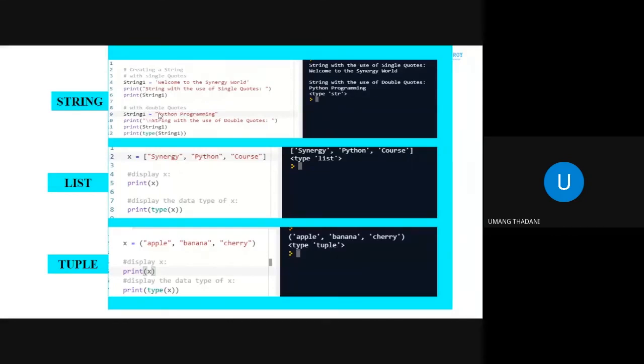Over here also we have double quotes, and this works. Then we have list. So square bracket notation, and we can store multiple values over here. We can print these values and see the type of this particular variable, that is list. Then we have tuples, parentheses, and then we can store multiple values separated by comma. We can print this and we can check the type, that is tuple.